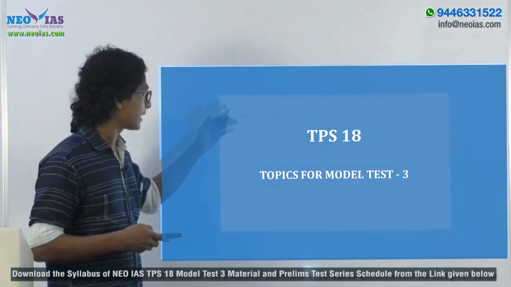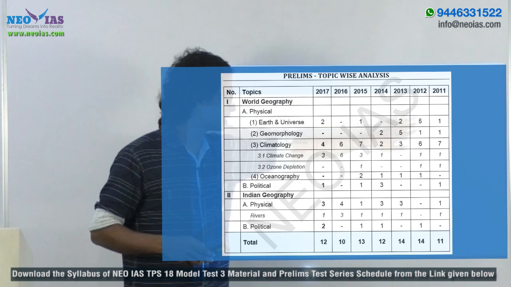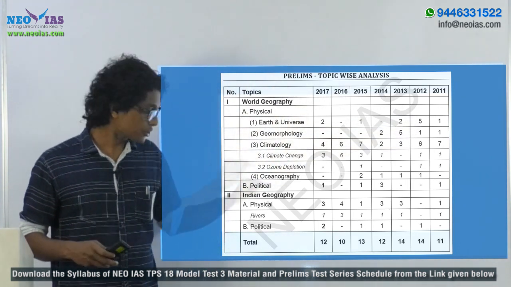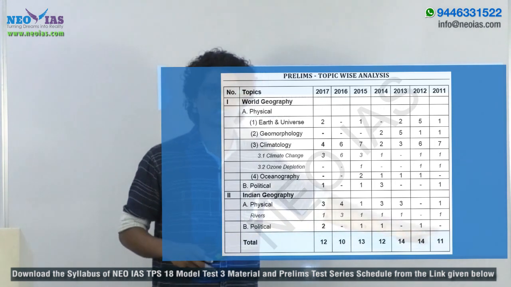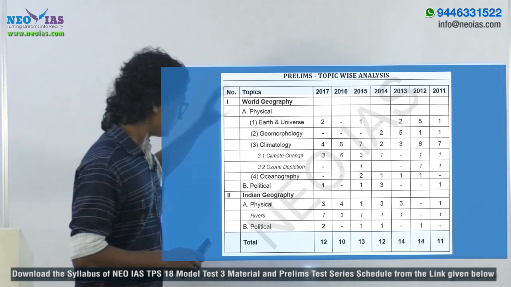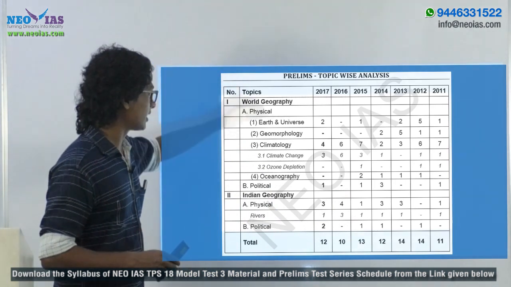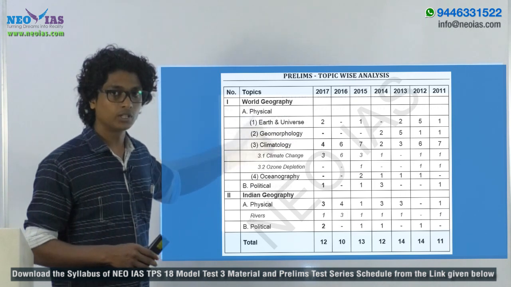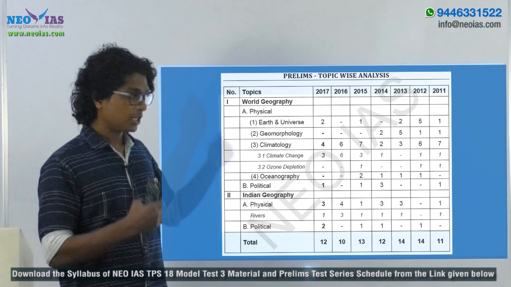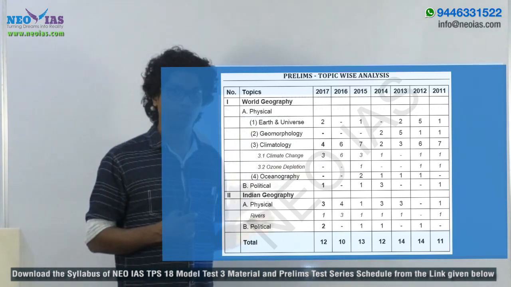Before that, here I have the topic-wise analysis of prelims from 2011 to 2017, and as you can see, on average you can expect 12 questions from geography in your prelims examination. Among this, if you divide the questions as physical geography, like earth and universe, climatology, oceanography and geomorphology, you can see that the majority of the questions are coming from the climatology part.